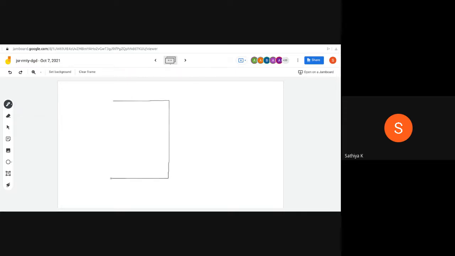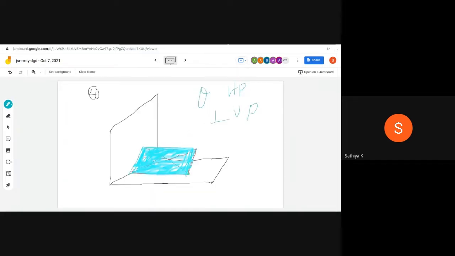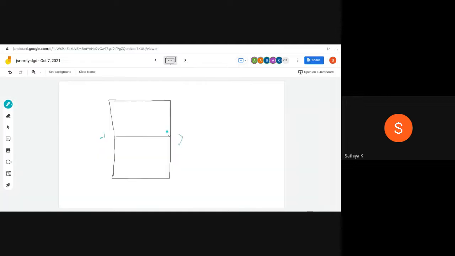So this is my reference plane after rotating the horizontal plane. Then what about my result? This is the XY line. We can mark it XY, something like that. Then what about inclination? The inclined line can be seen from the front view, something like that inclined line.